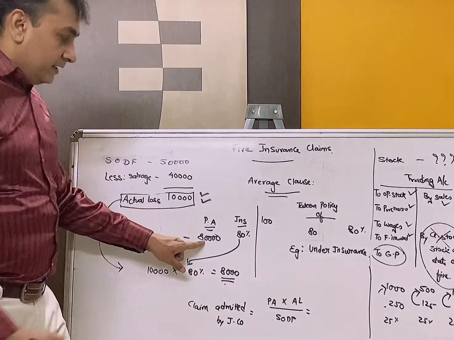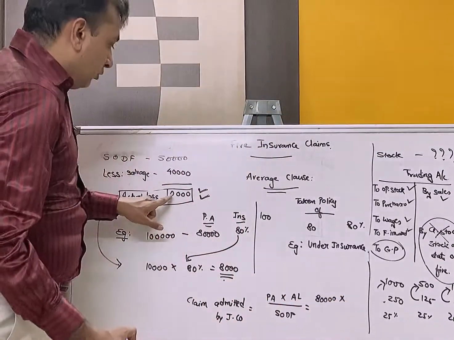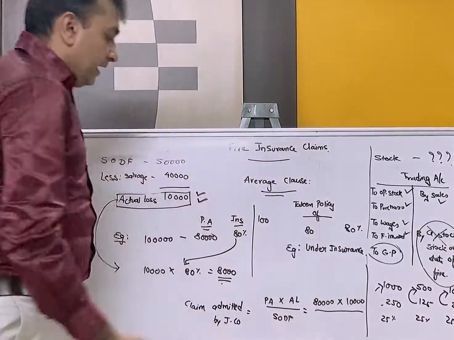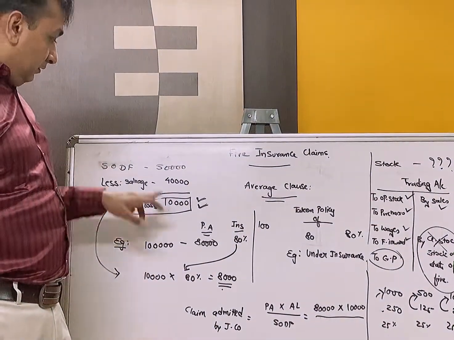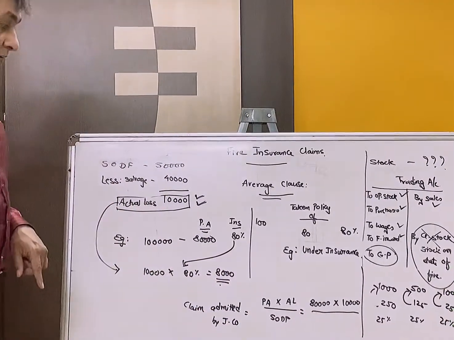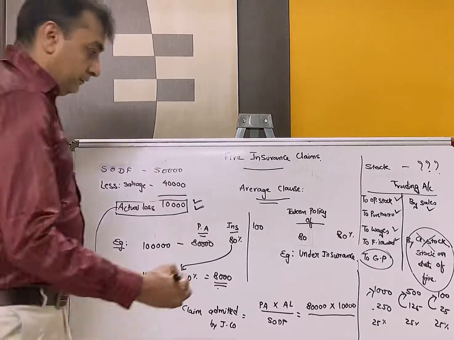Policy amount in our case is 80,000. Actual loss is 10,000. And stock on date of fire before salvage, how much is that? In our case it was 50,000.